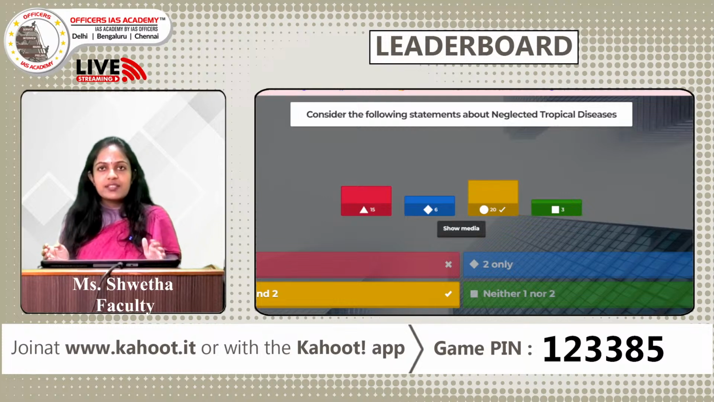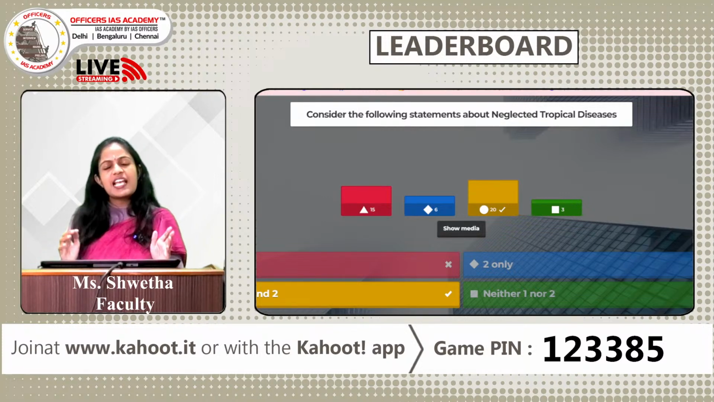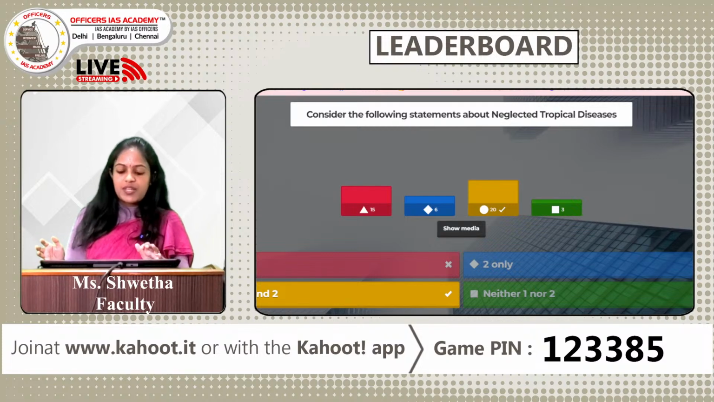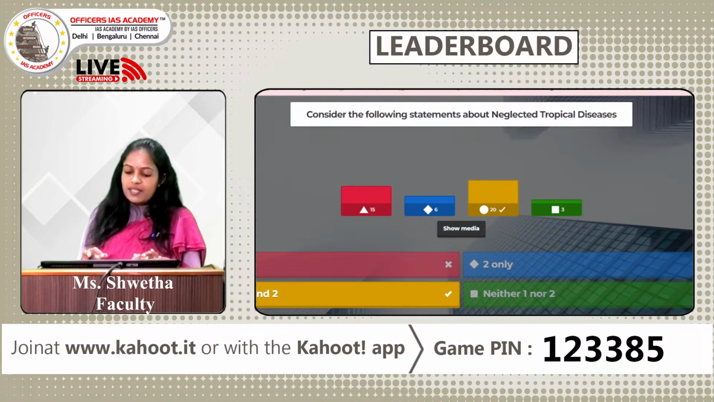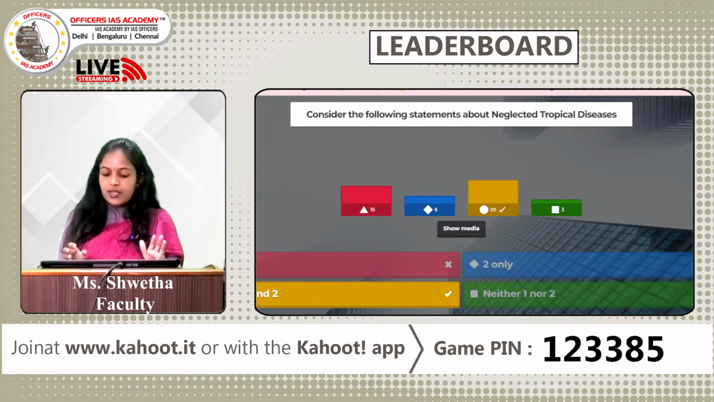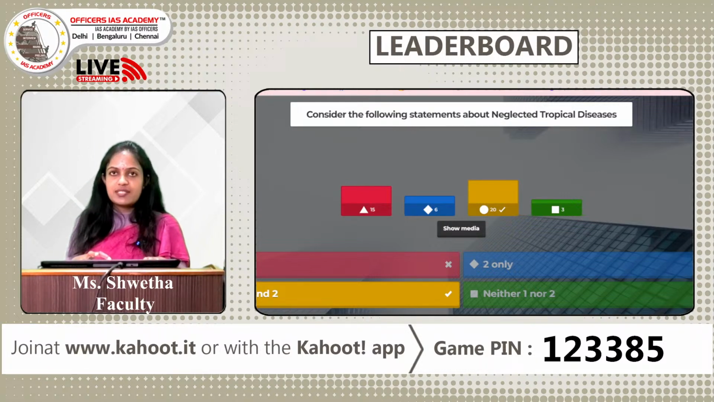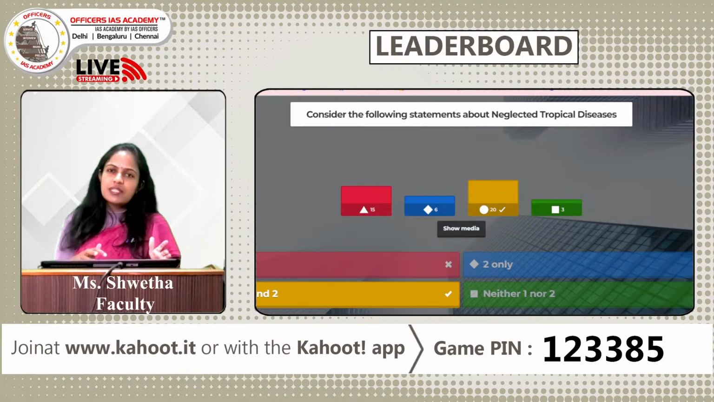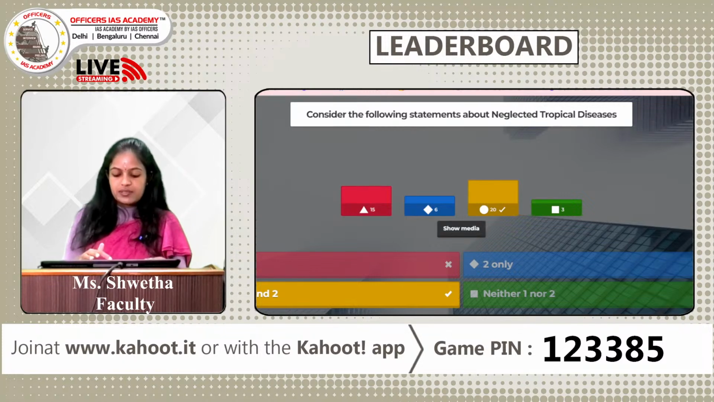And the term neglected, why? It is because not much importance has been given to these diseases as we have given to other diseases. That is why it is neglected tropical diseases. So option 1 is correct, and option 2, dengue and leprosy are considered as neglected tropical diseases, is also correct. Both dengue and leprosy, also known as Hansen disease, are neglected tropical diseases. Other examples include blinding trachoma and lymphatic filariasis.